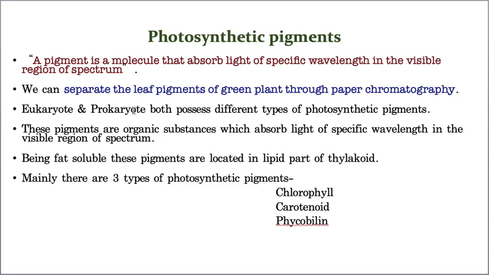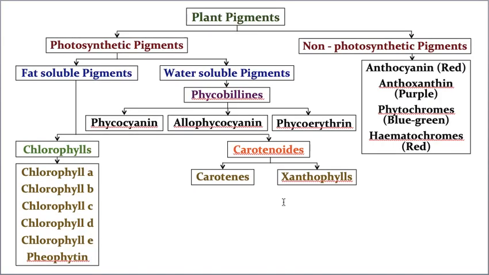Now these photosynthetic pigments are usually of three types. Why I said usually: there are some exceptions, which I am definitely going to explain. So these photosynthetic pigments are of three types. What are they? Chlorophylls, carotenoids, and the third one, phycobilins. Now let us see what exactly these are.